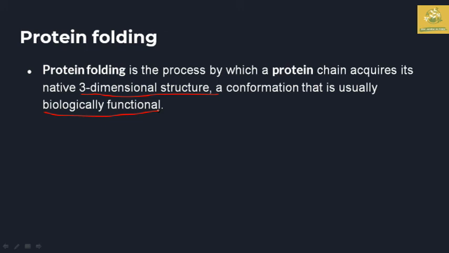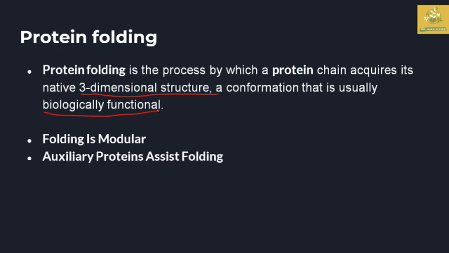These are the keywords we must remember. Folding is also assisted by chaperone proteins, which help in the folding of proteins.